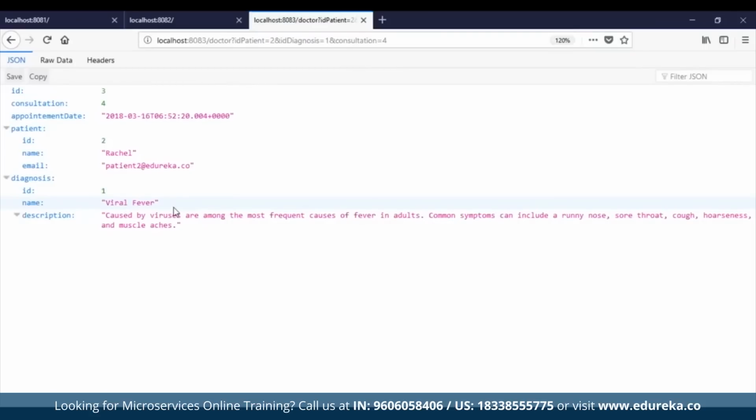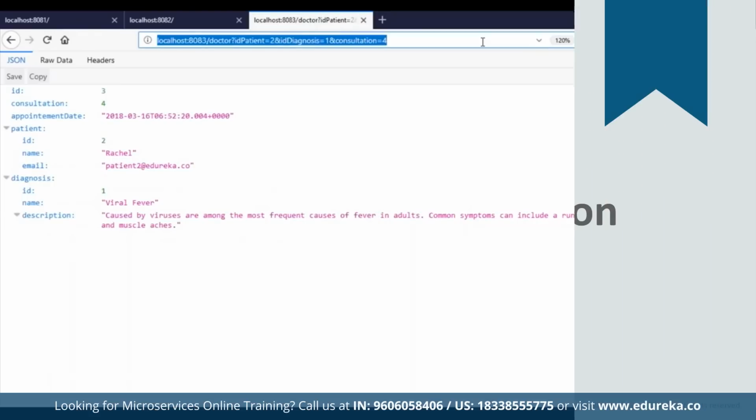Basically, this particular microservice is a consumer of the other two services. You can even think of it as an e-commerce application. I know it's not of that level, but consider something like customers, products, and orders. This patient microservice will become the order microservice, and the other two will become customer and products. So this order microservice will be a consumer of the product and customers. Similarly, in this example, we have patient microservice and diagnosis microservice, and we also have a doctor microservice, which is actually a consumer of the other two services.